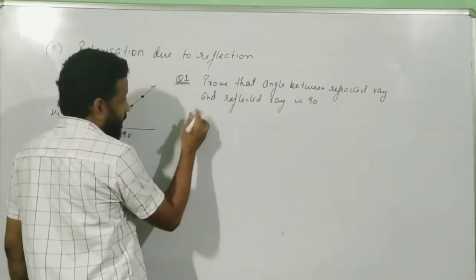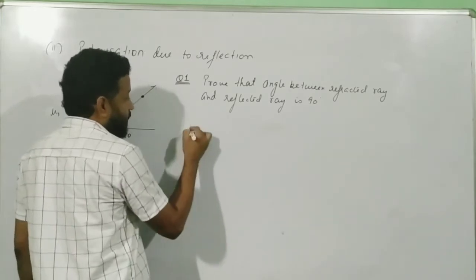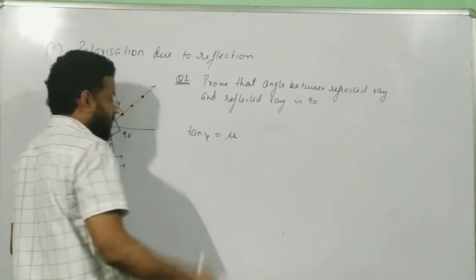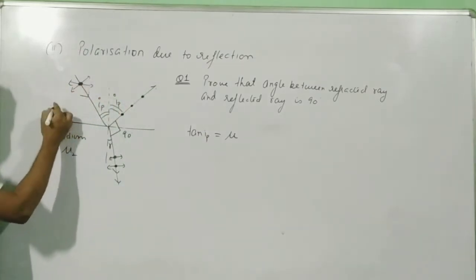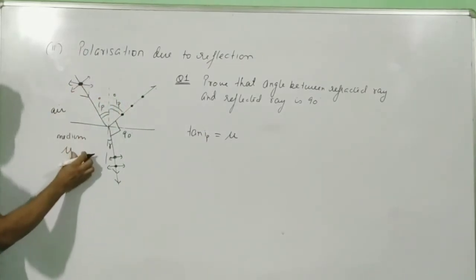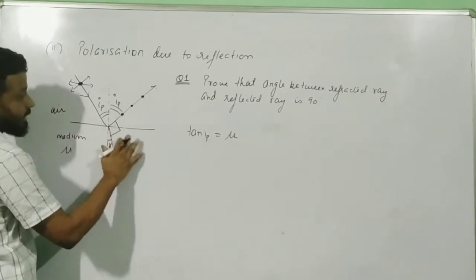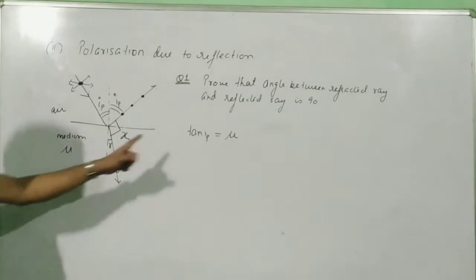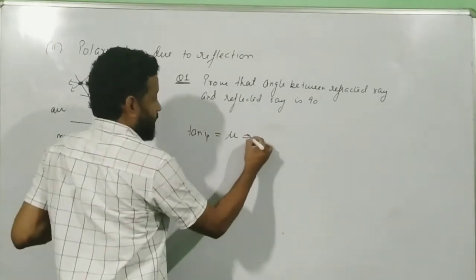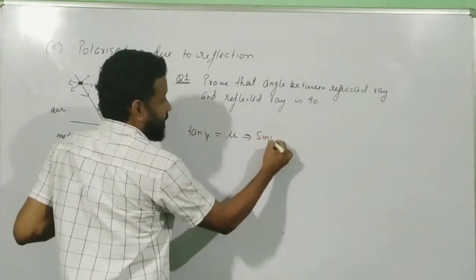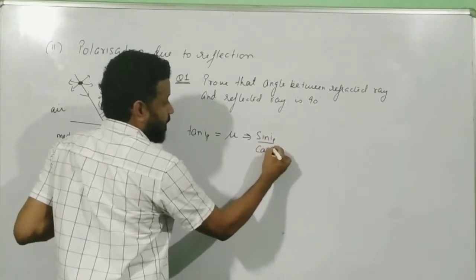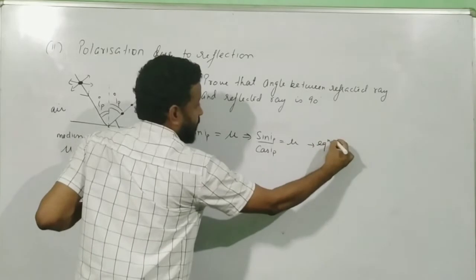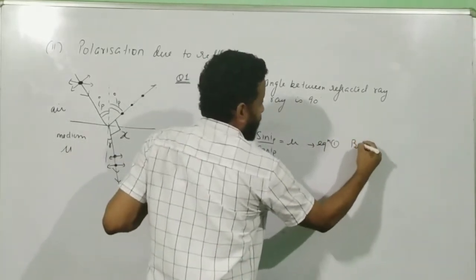So in this derivation, we are going to use tan IP equals mu. Here we will consider this to be air and this to be mu, and I will consider this angle to be x now, which I don't know, but I am going to use this formula. I can write sin IP divided by cos IP equals mu, and I will call this equation 1. This is my Brewster's law.